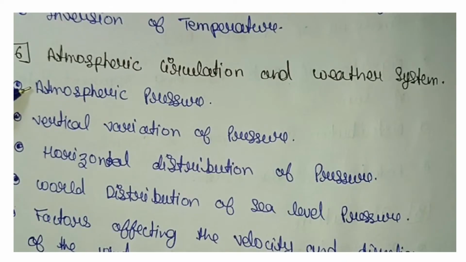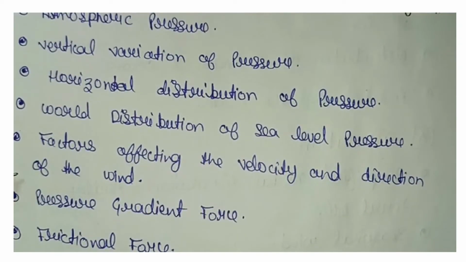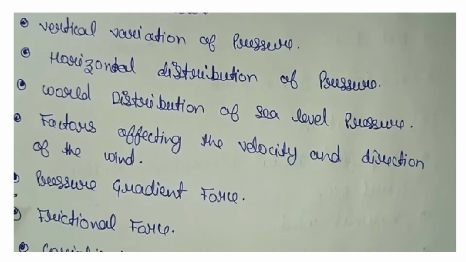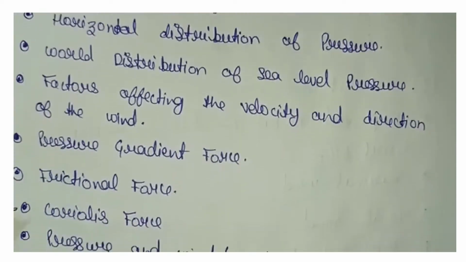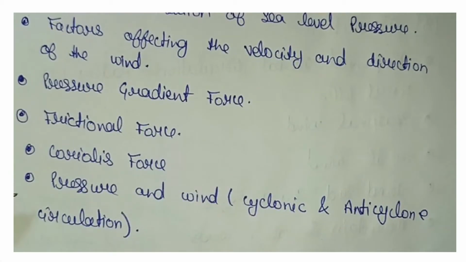Atmospheric circulation and weather system. Atmospheric pressure, vertical variation of pressure, horizontal distribution of pressure, world distribution of sea level pressure. Factors affecting the velocity and direction of wind: pressure gradient force, frictional force, Coriolis force, pressure and wind, cyclonic and anti-cyclone circulation.